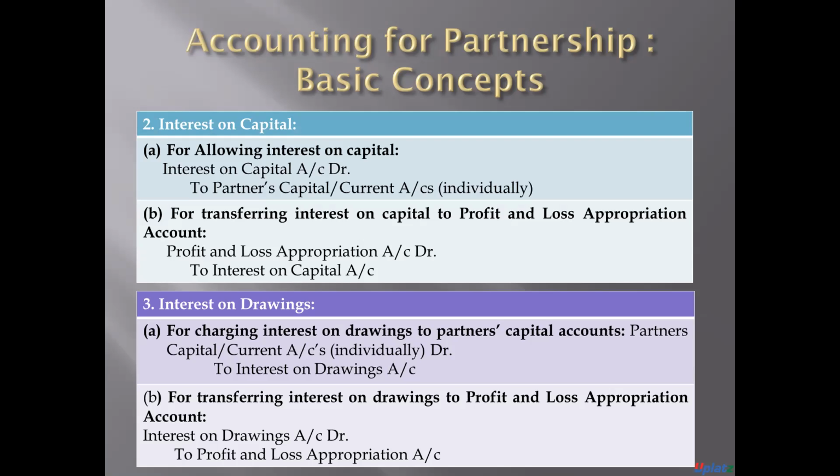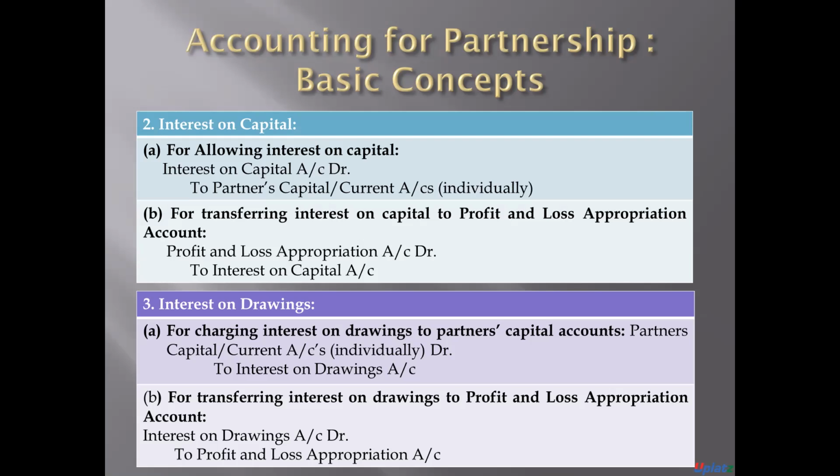And when we transfer such amount of interest on capital to profit and loss appropriation account, then the entry will be profit and loss appropriation account debit to interest on capital account.